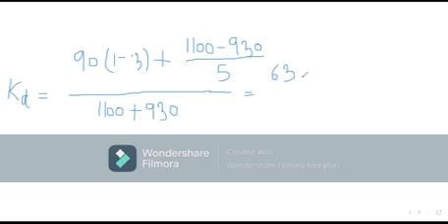So 63 rupees is interest payable plus 34 rupees additional cost, divided by average capital.